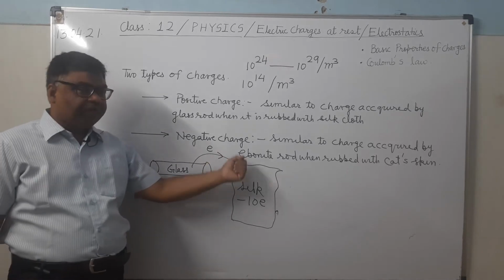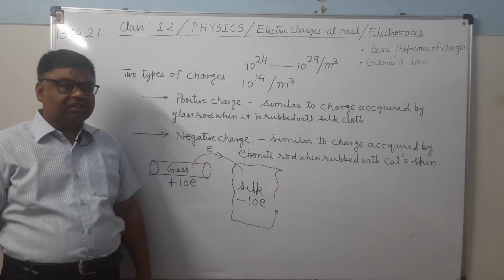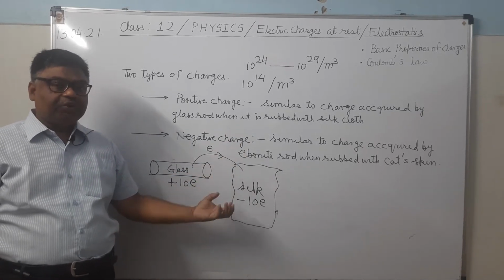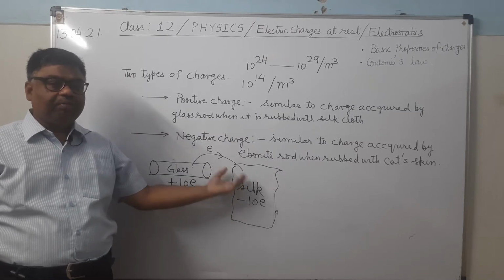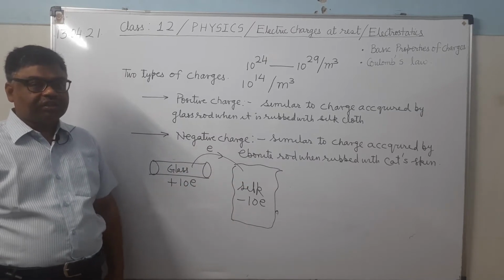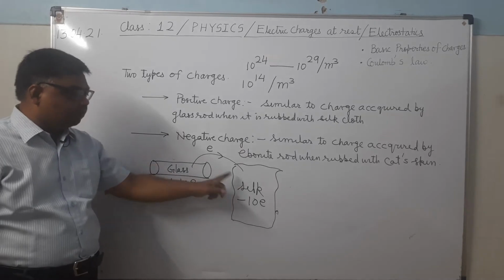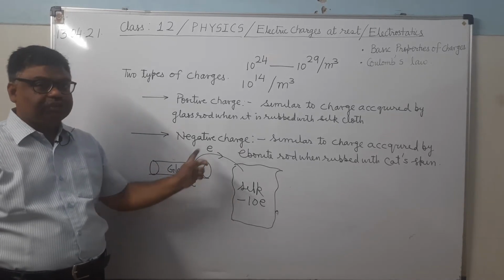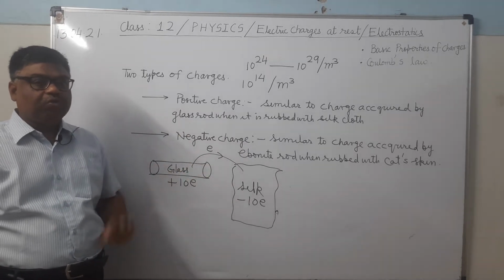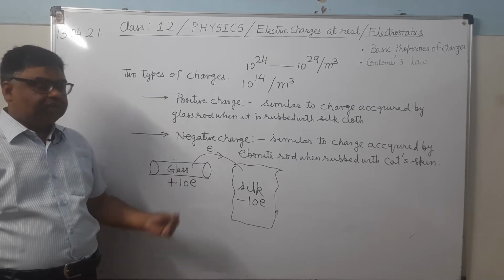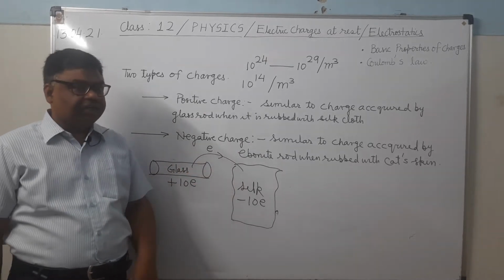The other body which is gaining electrons will gain negative charge, and therefore it will become negatively charged. And here the amount of charge on both bodies rubbed together will be equal and opposite. One is positively charged, the other is negatively charged.